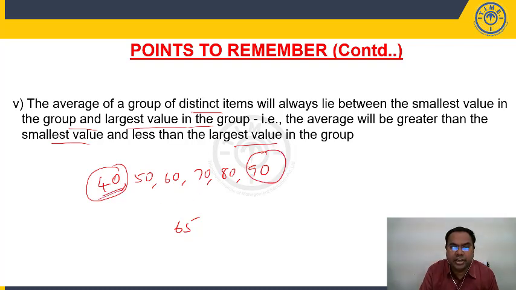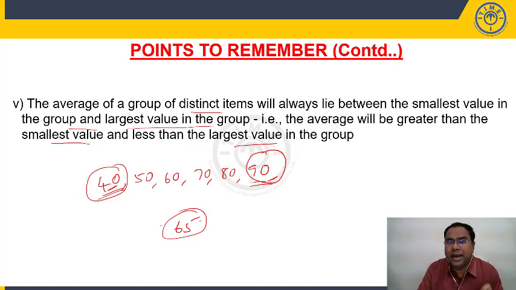So what is my smallest value? 40. What is my highest value? 90. Lies between does not mean it's a middle value. It will lie somewhere between smallest and highest. Now, I can say when you compare average, your smallest value will be least and highest value will be highest. So average will be greater than smallest value and it will be less than largest value. 65 is more than 40 and 65 will be less than 90.